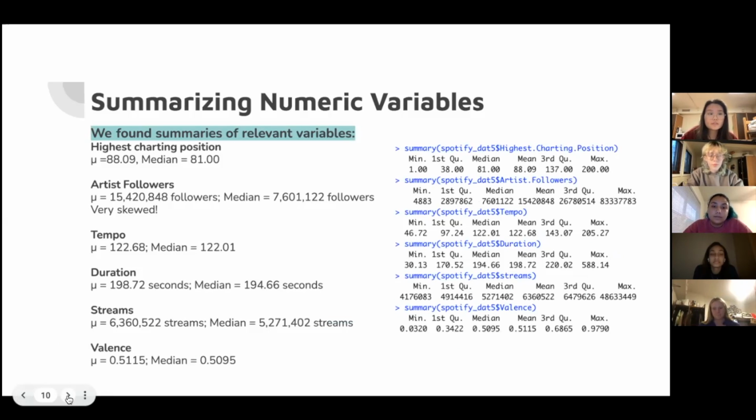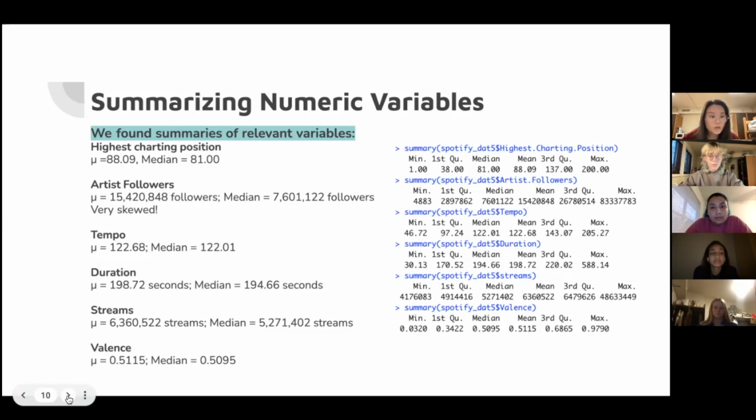The summaries included the minimum, maximum, first quartile, third quartile, mean, and median. For the highest charting position, we found that the mean was 88.09 and the median was 81. For artist followers, we found that the mean was 15,420,848 followers and the median was 7,601,122 followers. And you can see that there's a very big difference between the mean and median, so it's very